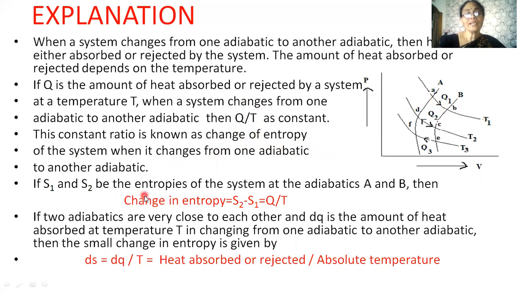Now, if S1 and S2 are the entropies of the system at the adiabatics A and B, then we can write the change in entropy as S2 minus S1 is equal to Q by T.